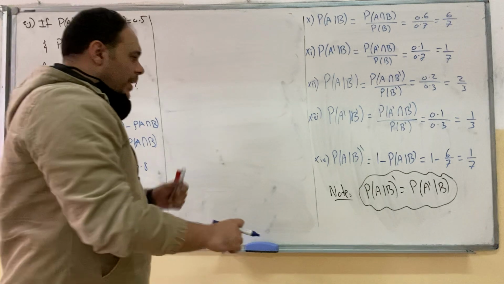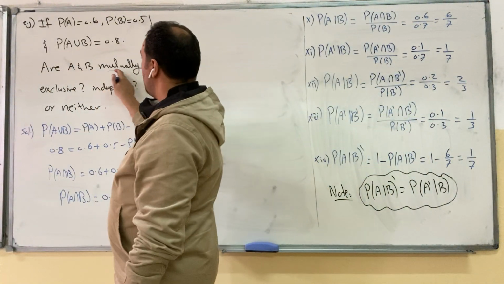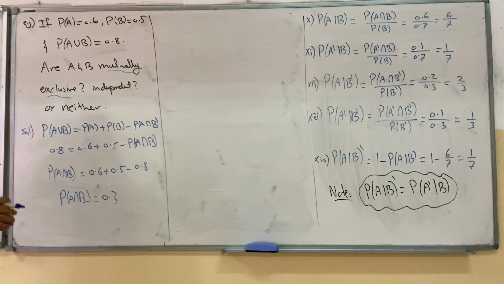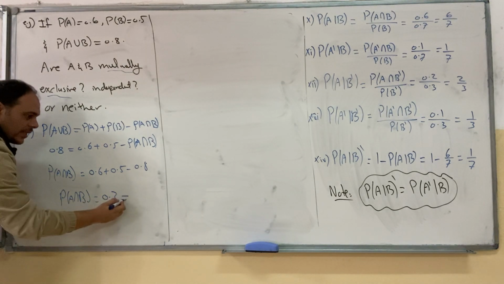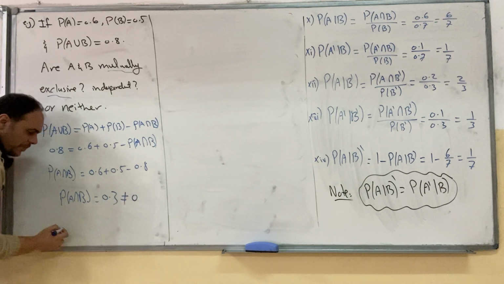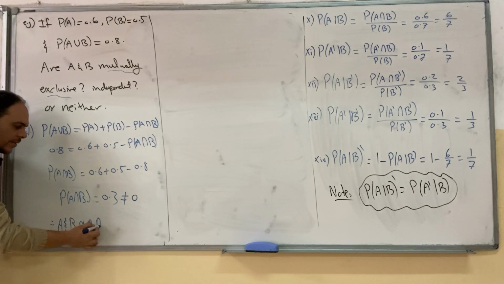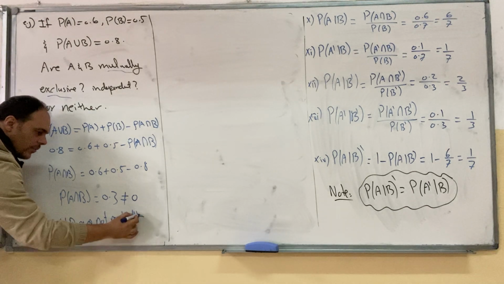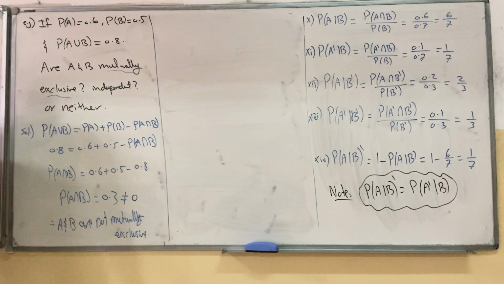Now, we can answer the question. Are A and B mutually exclusive? We say that A and B are mutually exclusive if they are disjoint, no intersection between them, which means that the probability of intersection should be 0. But here the probability of intersection is 0.3, it's not 0. And hence, A and B are not mutually exclusive. They are not mutually exclusive.